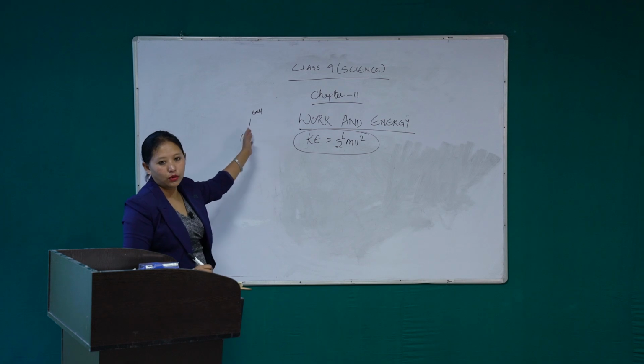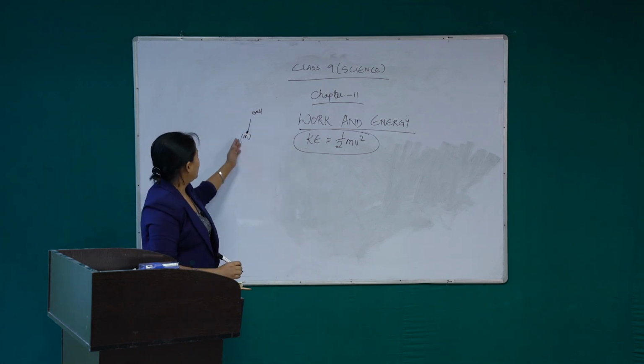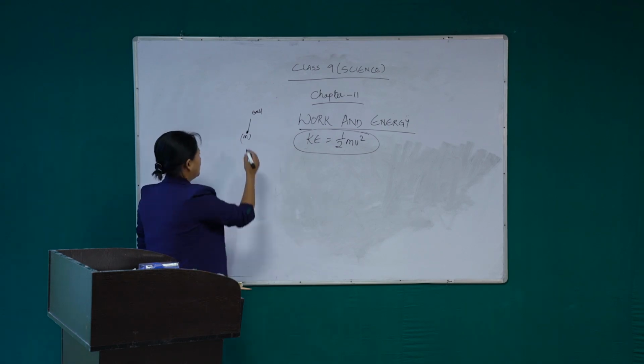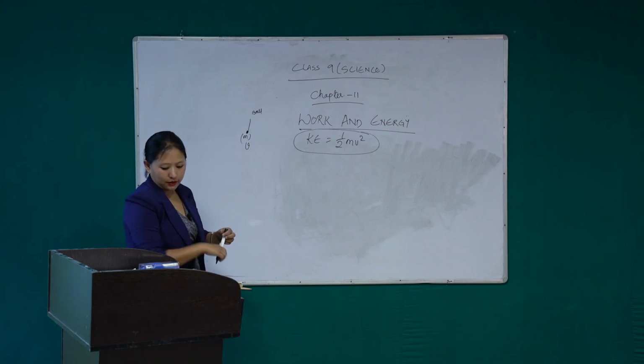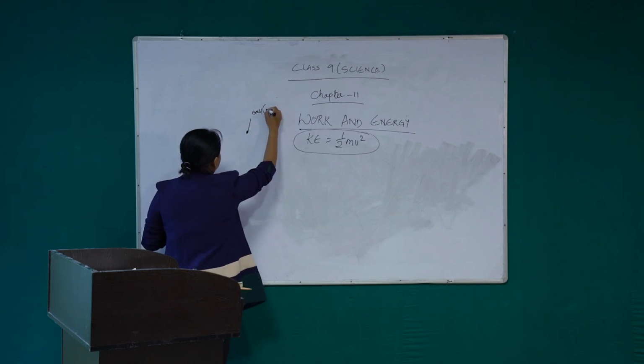Initially the ball was moving with a velocity, the initial velocity, which will be u. The ball has mass m.